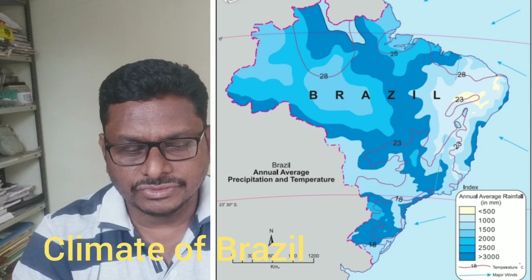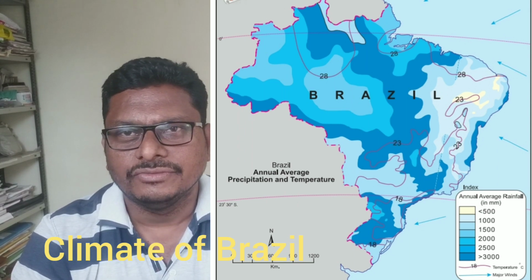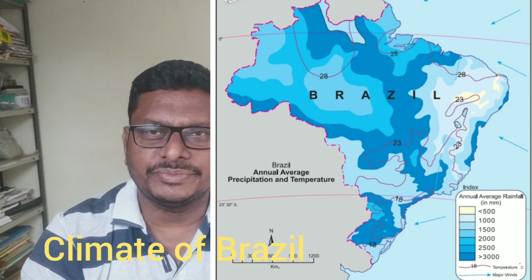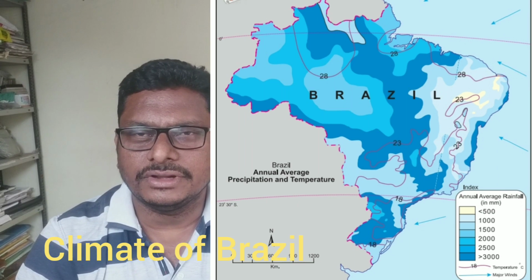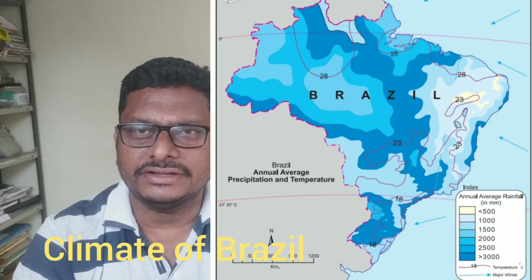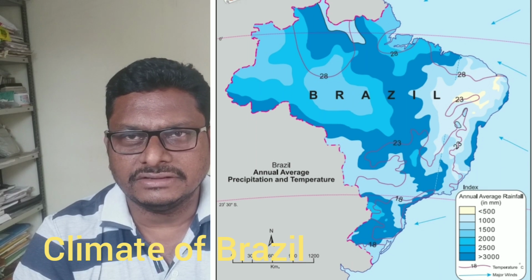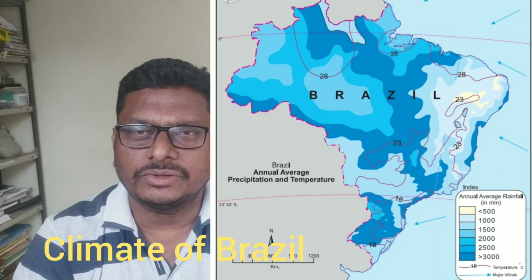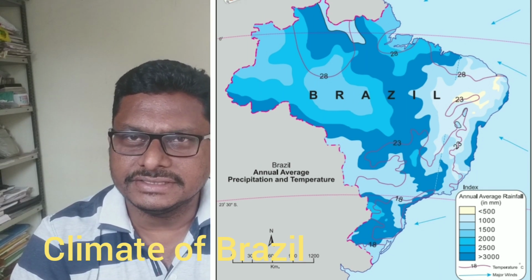Whereas as we go towards the Tropic of Capricorn, and cross it, the southern part of Brazil experiences a very mild climatic condition. It means because of the wind which is coming from there, and the region being located beyond the Tropic of Capricorn, the average annual temperature here is up to 18 degrees centigrade.